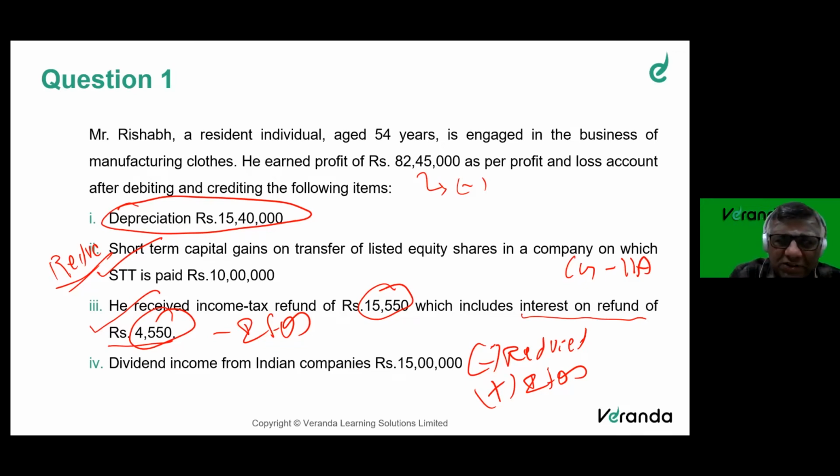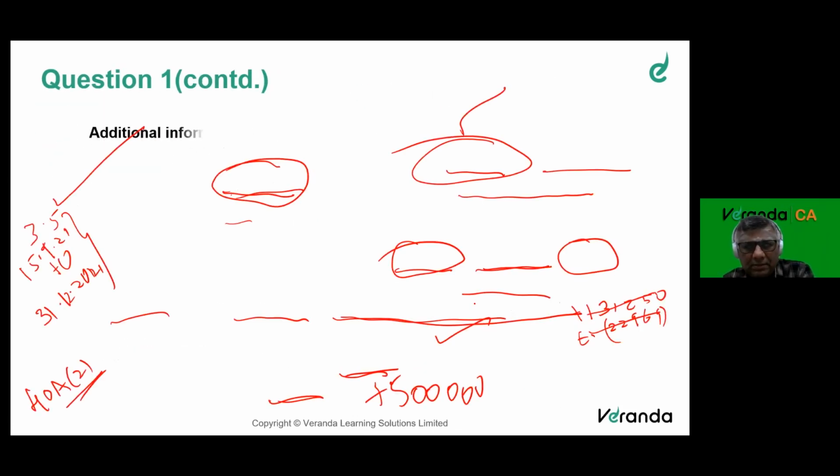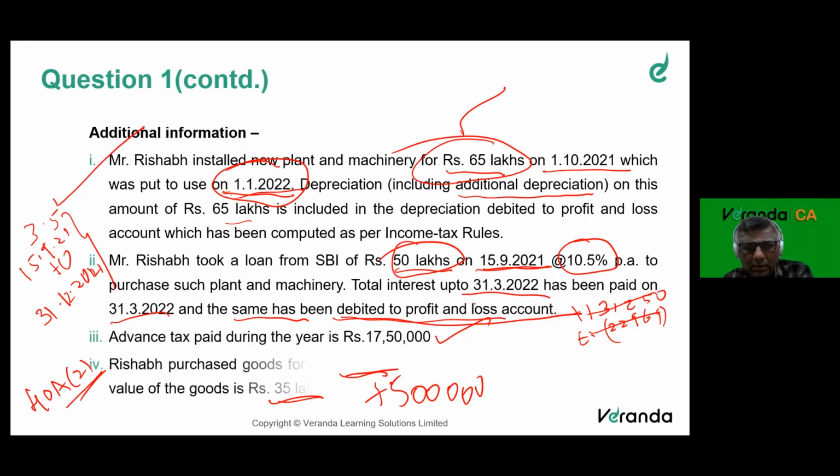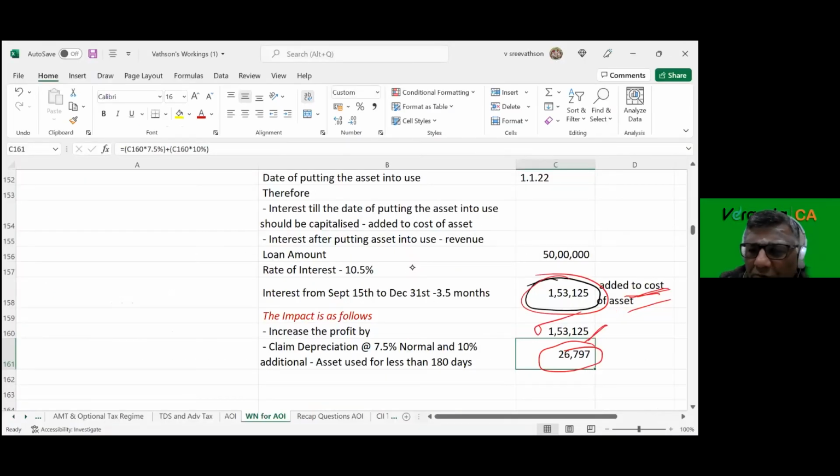Reduce 10 lakhs. Reduce 15,550. Reduce 15 lakhs. No adjustment here. On this loan component, add back 153,125.